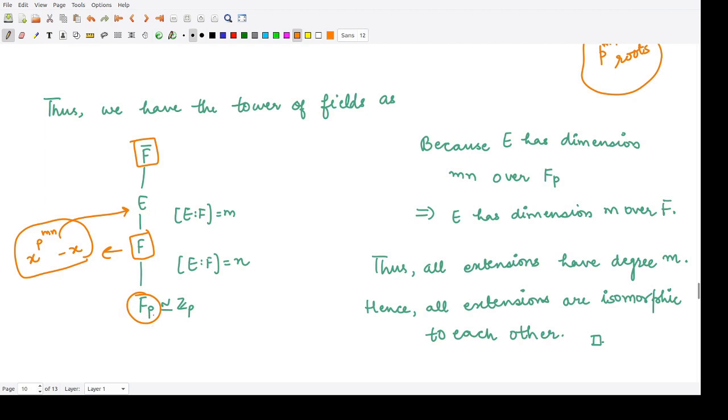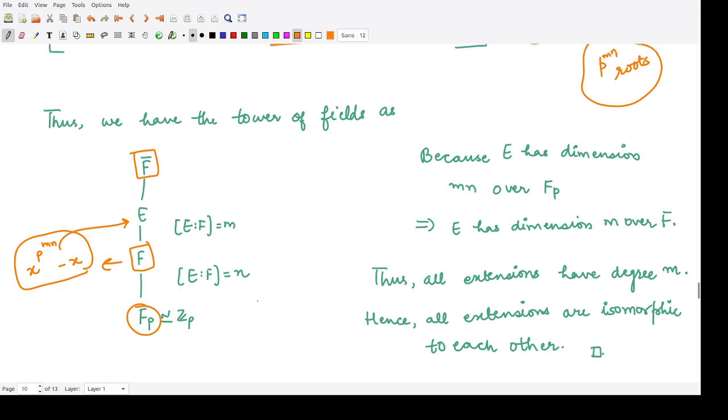What is Fp? Fp is the prime subfield, that means it is the smallest subfield of F, and because it has characteristic p, it would be isomorphic to Zp, that is integers mod p.